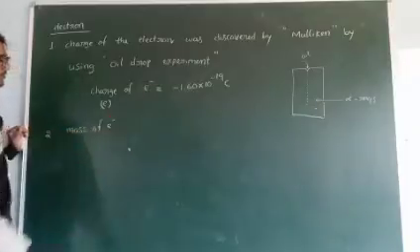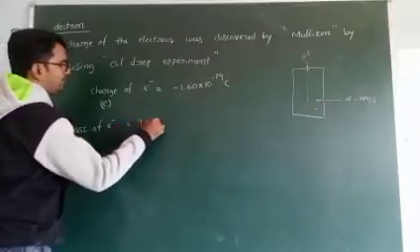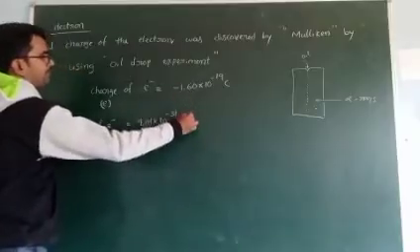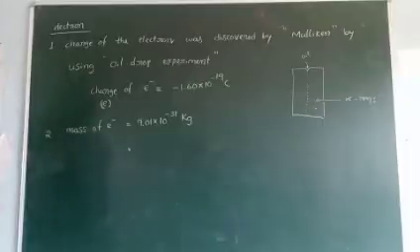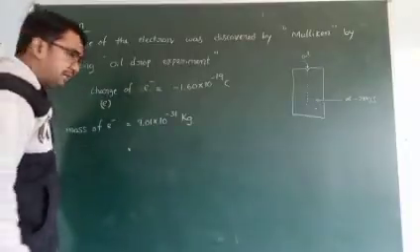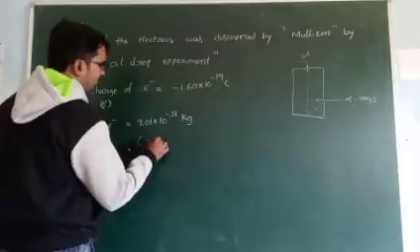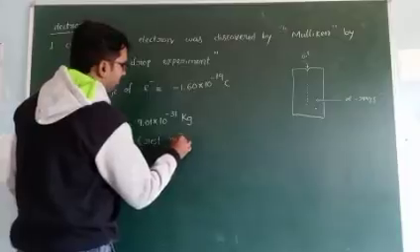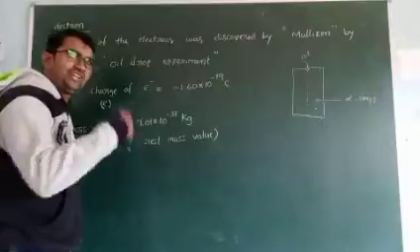Mass of electron. We know that the mass of electron value is 9.01 into 10 to the power of minus 31 kgs. But remember all of you, this value is the rest mass value. If the electron is present in the rest position, this value is the rest mass. So what about the moving electron value?